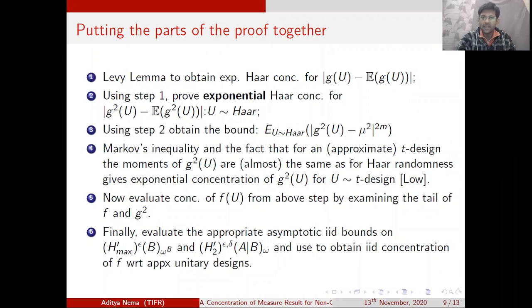And the value of T and the moments, both of these things are chosen such that the concentration that we get is exponential. Now, using standard manipulations, we can find out the tail probability of the function f, given that now we have the tail probability of the function g square. And finally, we evaluate the appropriate asymptotic IID bounds. We do not show the exact value of the limits, as we do not need it for this particular work, but that can be taken as a work for the future, the asymptotic IID bounds on the newly defined entropic quantities.